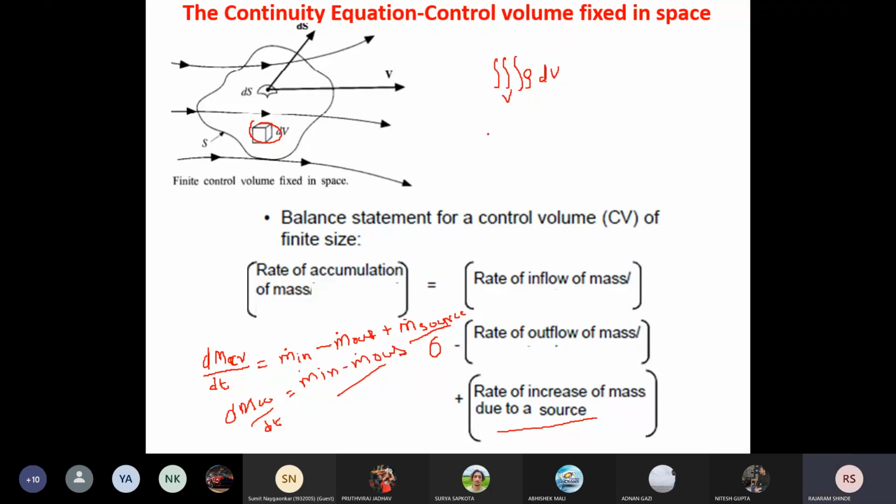Rho dv, rho is the density, dv is the volume of the small elemental, that is differential element. So from this we can calculate the total mass inside this control volume. Now for calculation of the rate of accumulation, we have to differentiate this with respect to time. So we will get d/dt of triple integration of rho dv. That I have written here on the second slide.